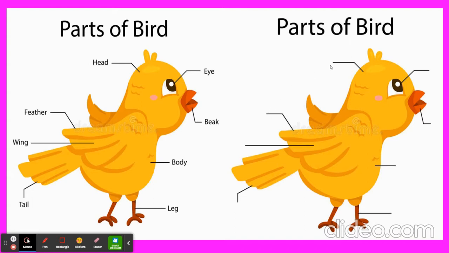Complete the work. I'll see you in the next class. Today's class is features of birds. So you need to understand and label the parts of a bird.